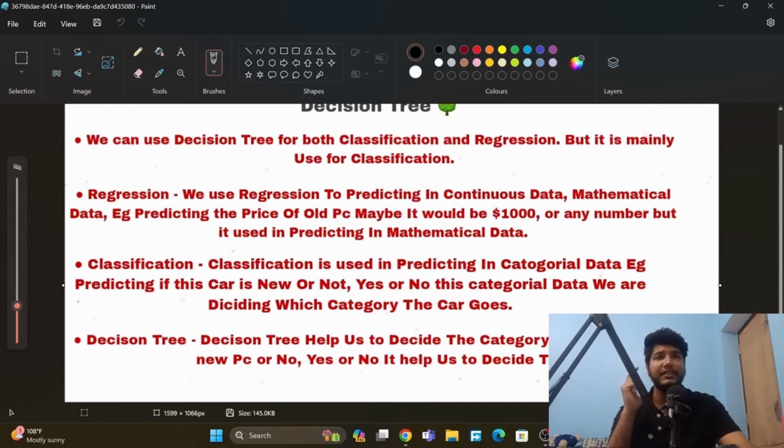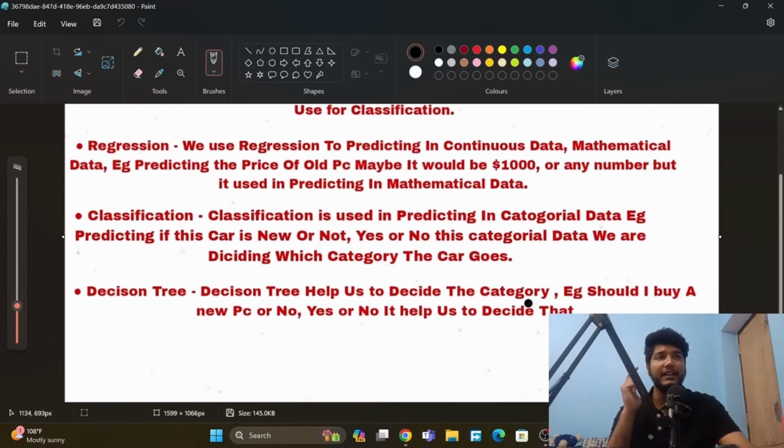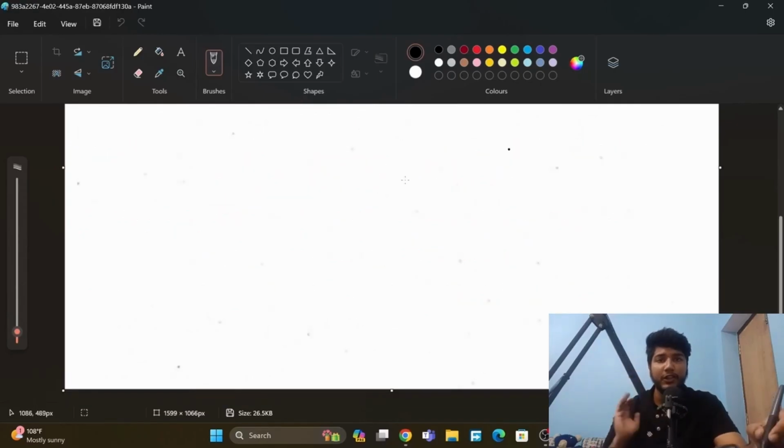So what is a decision tree? A decision tree helps us to decide the category when we use it with classification. Example, should I buy a new PC or not? Yes or no. It helps us to decide that. Okay. So let's draw our decision tree which will help us to predict whether we should buy a new PC or not. First we will create a root node.